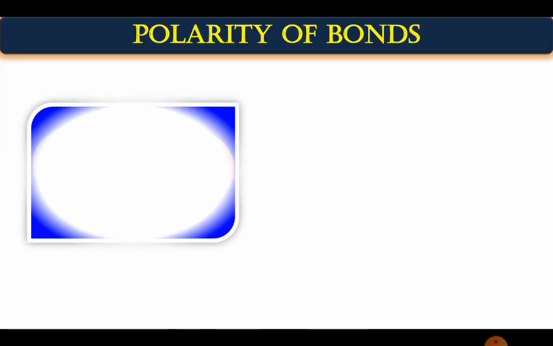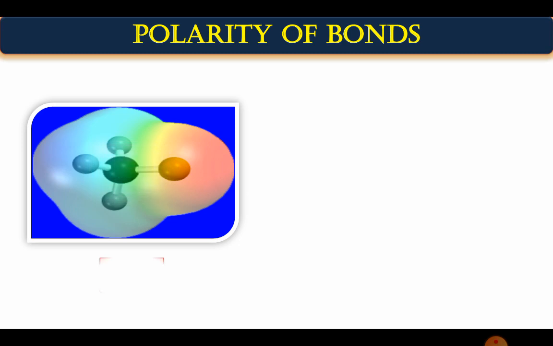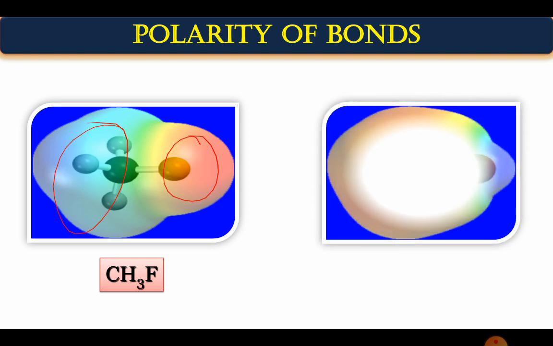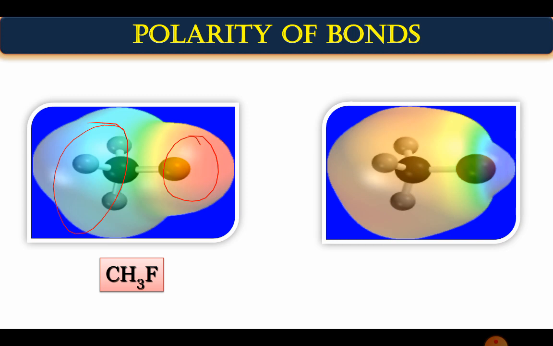Then how to identify the polarity of a bond? Likewise, there are two pictures. This is for methyl fluoride. Again, the red region is where electron density is more, and the blue region is where electron density is less. So the carbon will act as an electrophilic center.